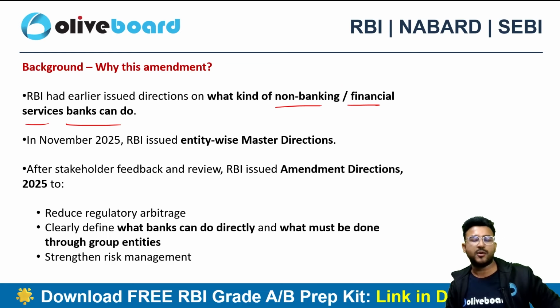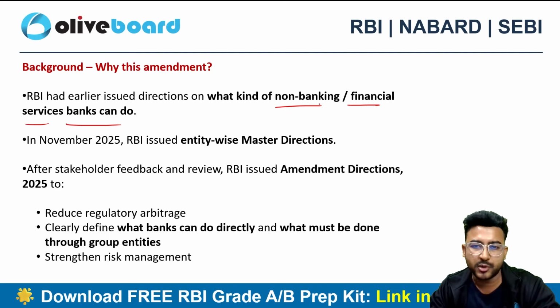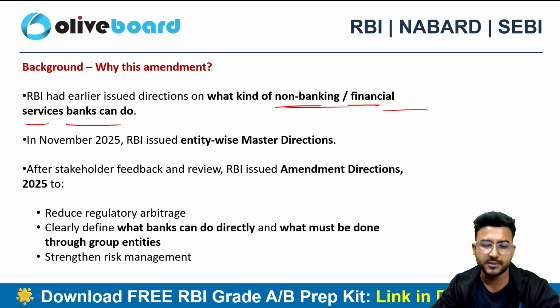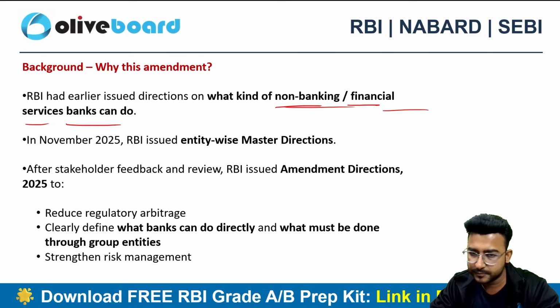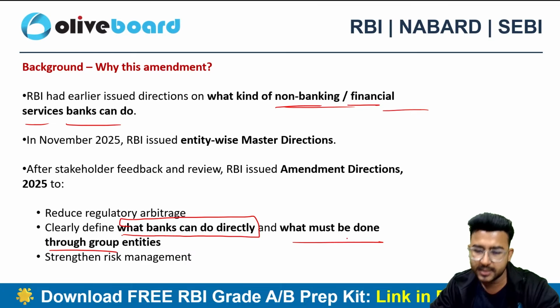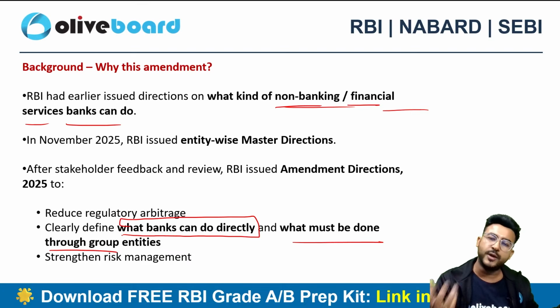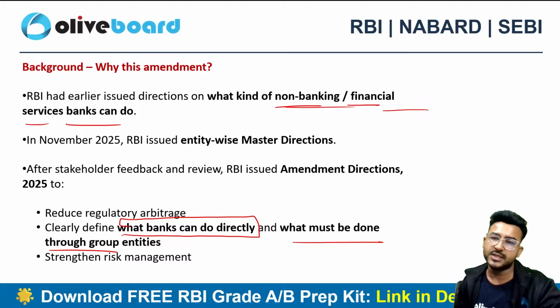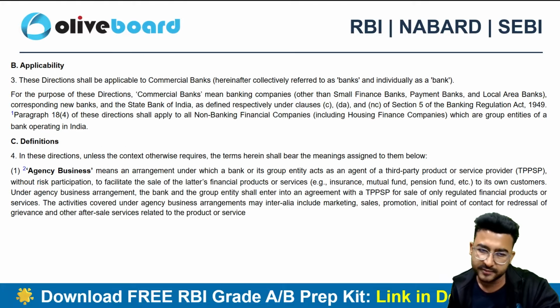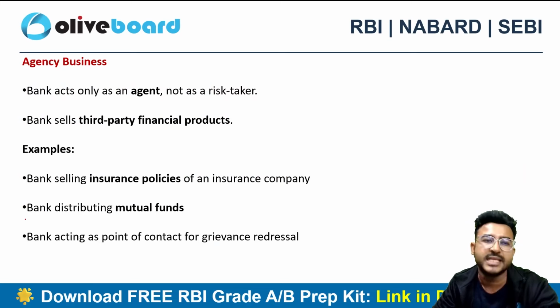So, this is the background, guys. Here we are discussing what kind of non-banking and financial services the bank can provide. And this direction will be clearly defining what banks can do directly and what they can do via the group entities. So, what they can do directly and what they can do indirectly in terms of providing financial services. The very first definition in this particular circular is agency business.